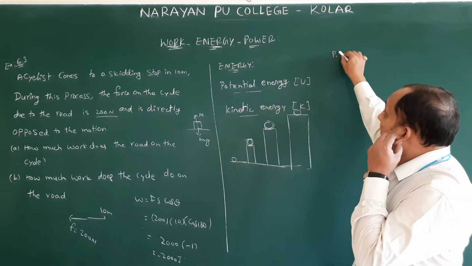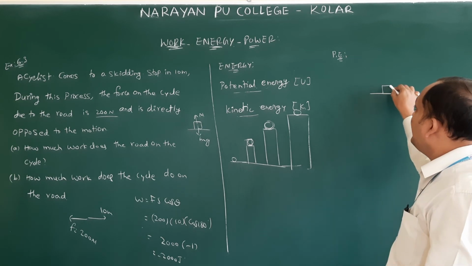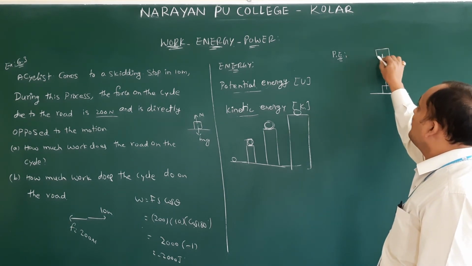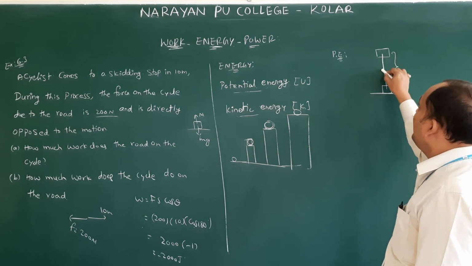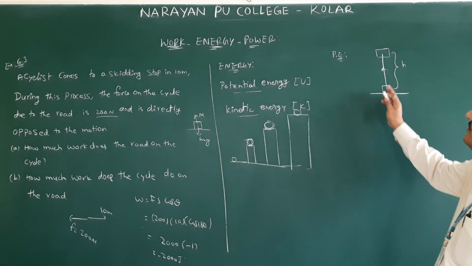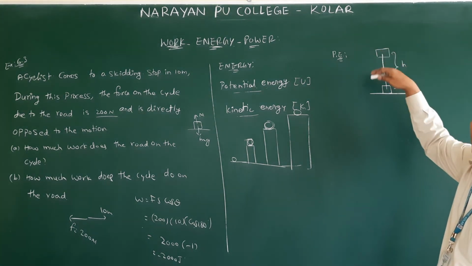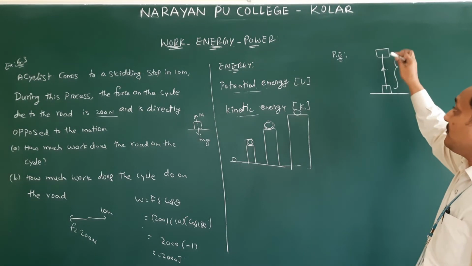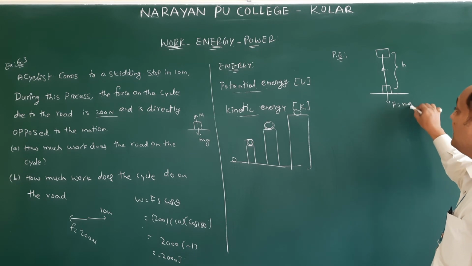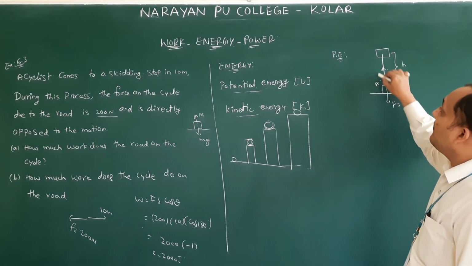So potential energy. It comes when an object is raised from the ground to some height. Up to what height in this place? h. Now the displacement is h. This one is moving upwards, so whenever we are moving it upwards, you have to apply some amount of force. How much force? Equal to or more than the gravitational force acting downwards. Then only it will move upwards.